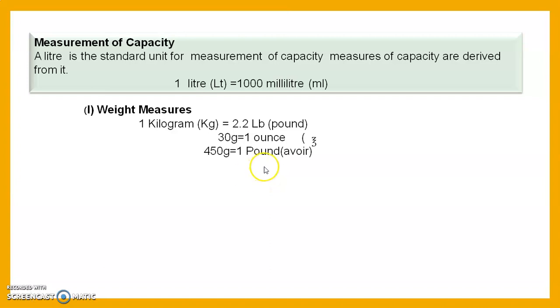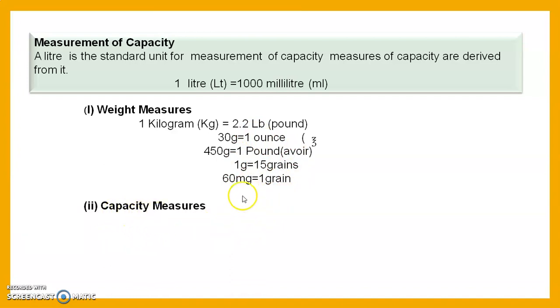450 gram means 1 pound, and 1 gram means 15 grains. Grain is the smallest unit of the imperial system. 60 milligram is equal to 1 grain. These are the metric to imperial conversions.